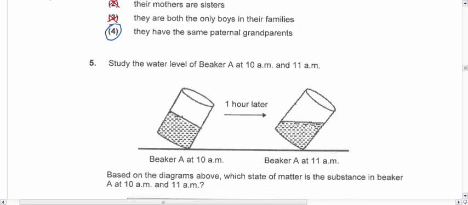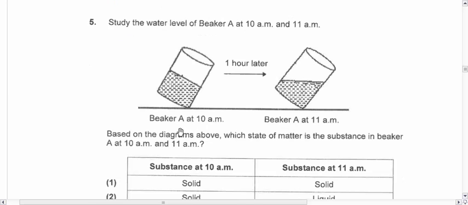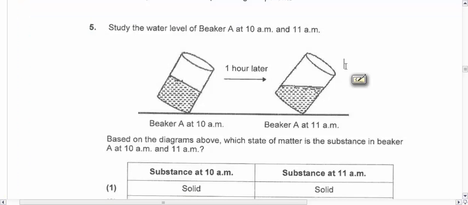Now question 5 is supposed to study the water level in beaker in 10 AM to 11. Based on the diagrams, which state of matter is the substance in beaker A at 10 and at 11? What this is actually testing you on is the characteristics of the states of matter. Why is this water able to be like that? Obviously, if it's in a liquid form, when you tilt it, it should look like this. So this should be in the liquid form. This is liquid,